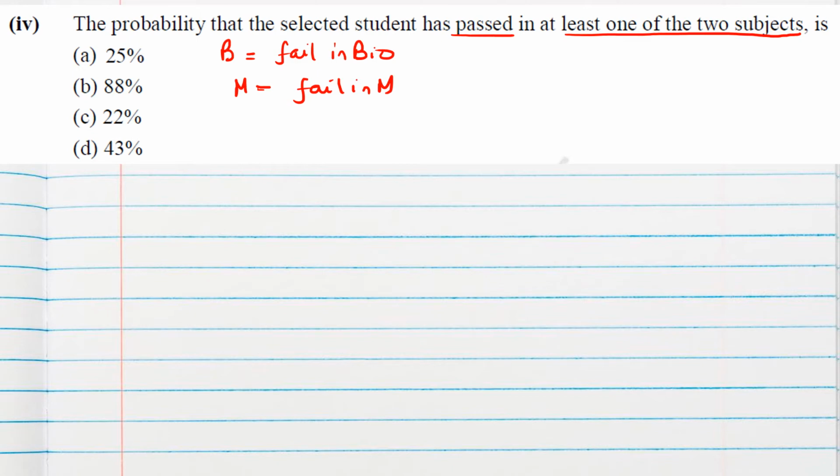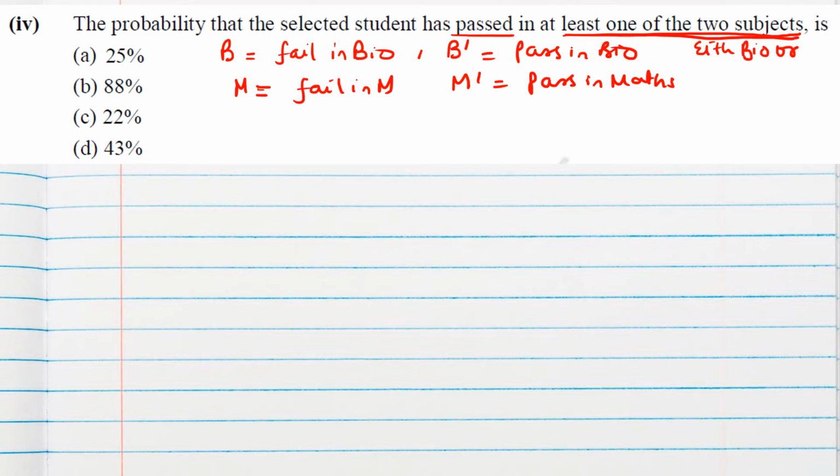If I take the complement, B complement will be pass in bio and M complement will be pass in maths. So we have to find the probability that the student has passed in at least one of the two subjects, meaning either he passed in bio or he passed in maths. Passed means B complement and M complement we should consider. That means we should find the probability of B complement union M complement.